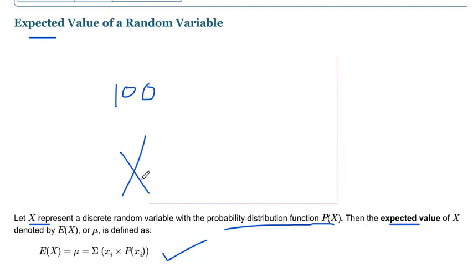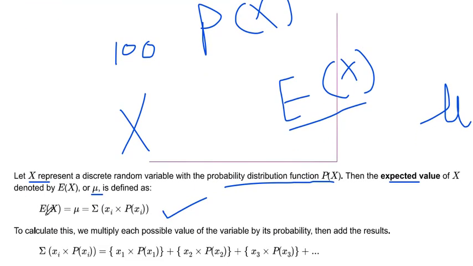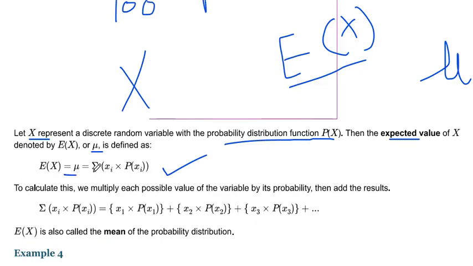Then the expected value of this random variable is denoted by E of X, or you can say mu. It is defined as E of X equals mu equals sigma of xi into the probability of xi, the summation of each value of the random variable times its probability.